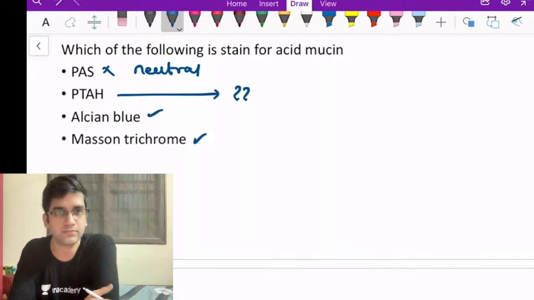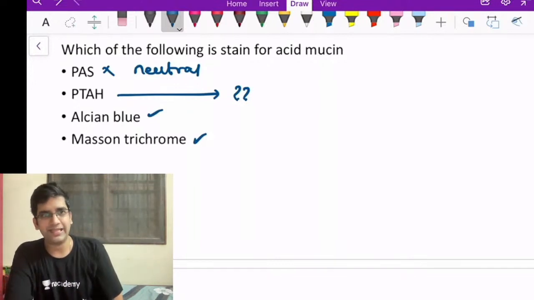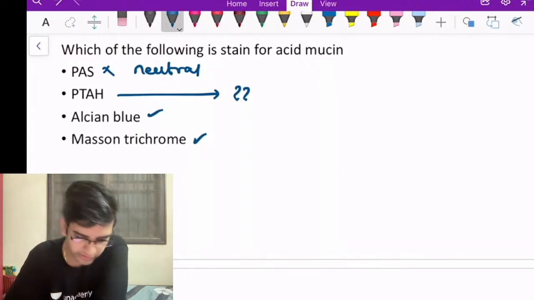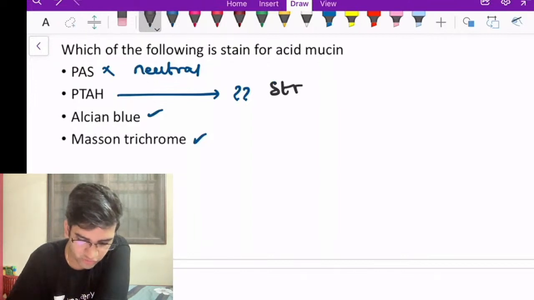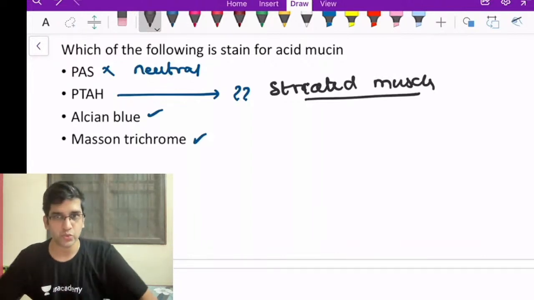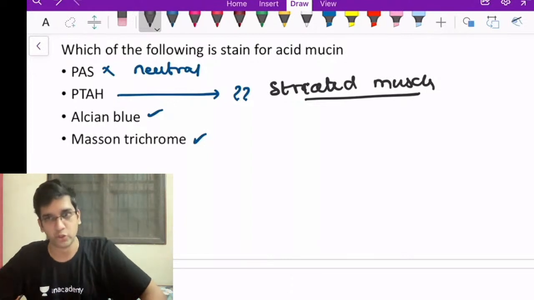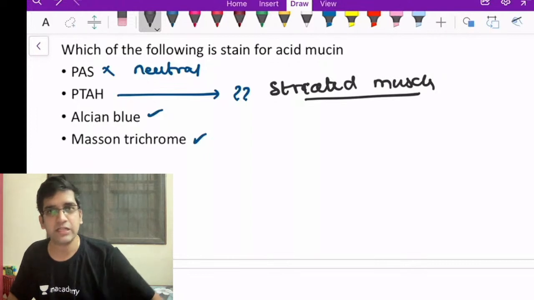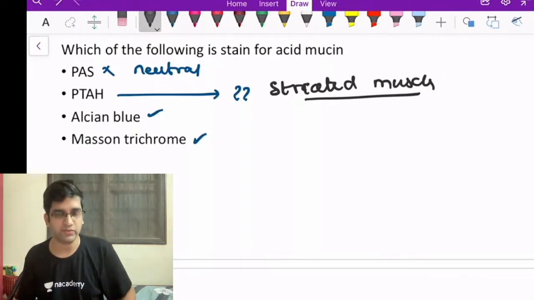Where is this used? This is kind of looking like a new thing, right? PTAH. Where is PTAH used? PTAH is used in one very particular thing. It's useful for striated muscle. It can highlight the muscle striations in a biopsy. That's where PTAH is used. It's phosphotungstic acid hematoxylin, a modification of hematoxylin. It's used for striated muscle, both skeletal muscle and cardiac muscle, right? That's just new information for us, okay?